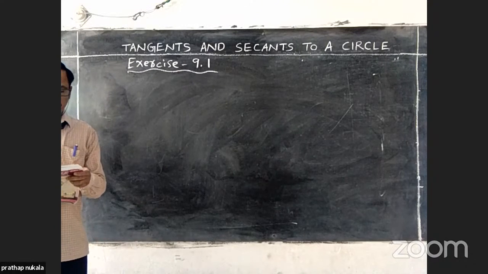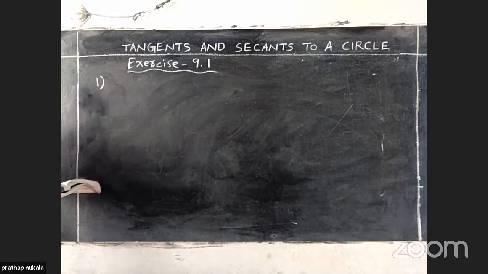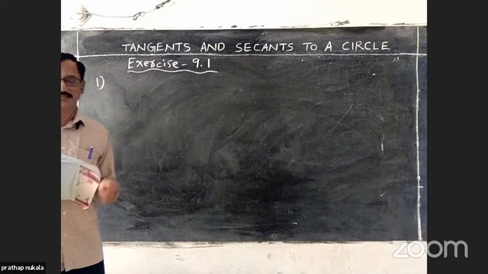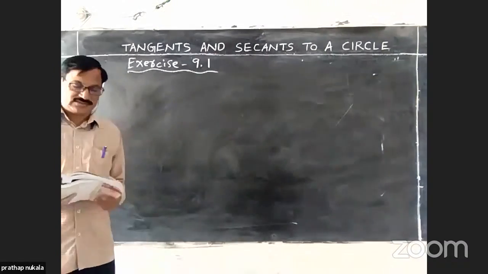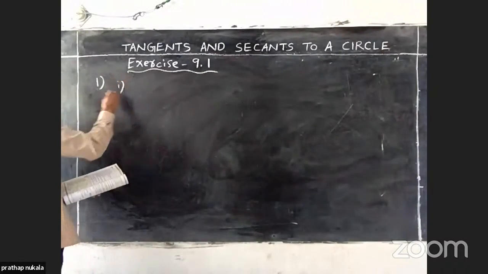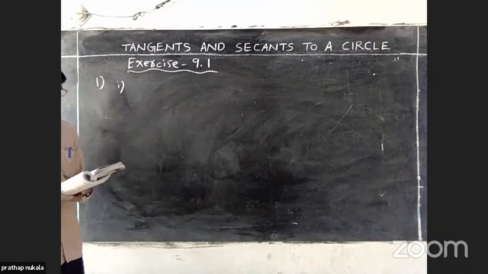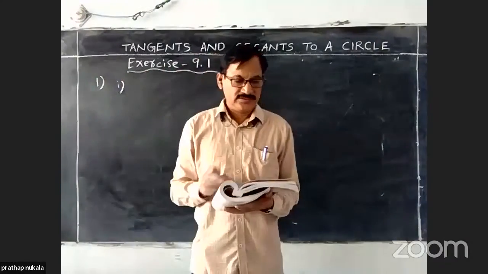First, fill in the blanks. First problem is fill in the blanks. There are 6 bits. I will read one by one and tell the answers. First bit is: a tangent to a circle touches it in dash points.